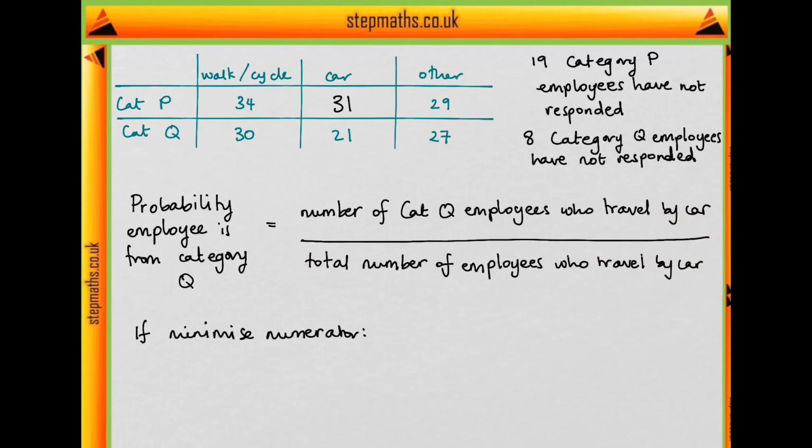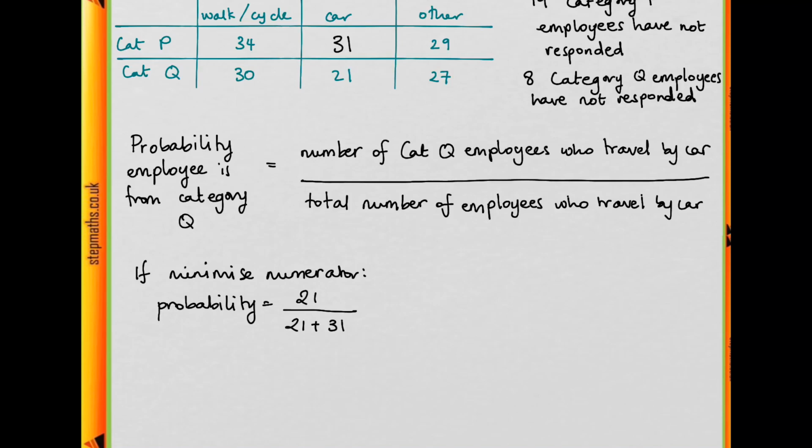First of all, if we're minimizing the numerator, then we want to keep this number as small as possible. So we'll put these 8 category Q employees into either walk or cycle or other, so that we don't increase this number. So our probability is going to be, we still have 21 category Q employees here, so 21 in the numerator, and then the total number of employees is going to be 21 plus 31. So that's 21 over 52 as our probability.